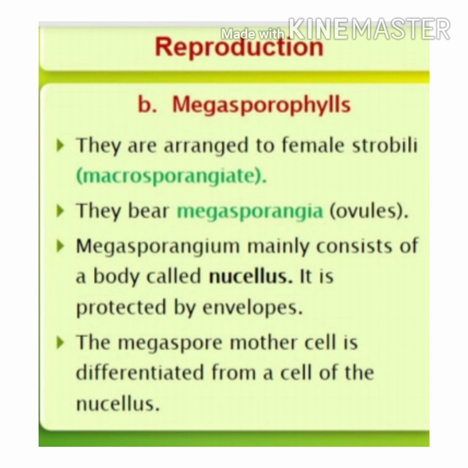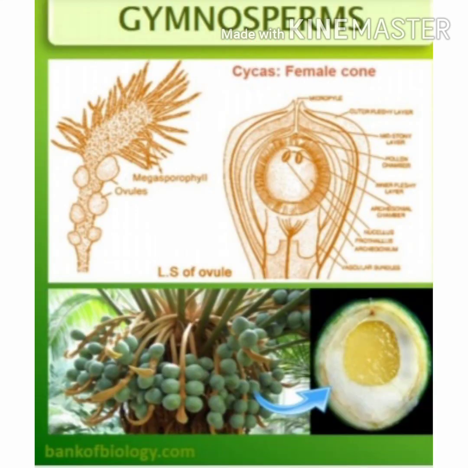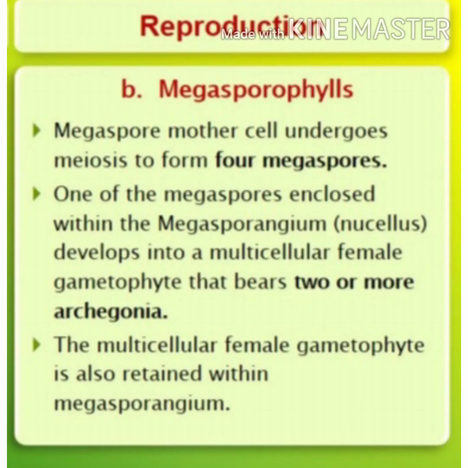The megaspore mother cell, which is present inside the megasporangium, is differentiated from a cell of the nucellus. This megaspore mother cell undergoes reduction division to form four haploid megaspores. One of the megaspores enclosed within the megasporangium develops into a multicellular female gametophyte that bears two or more archegonia. The multicellular female gametophyte is also retained within the megasporangium.